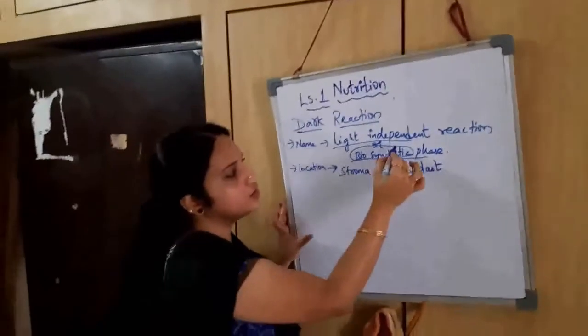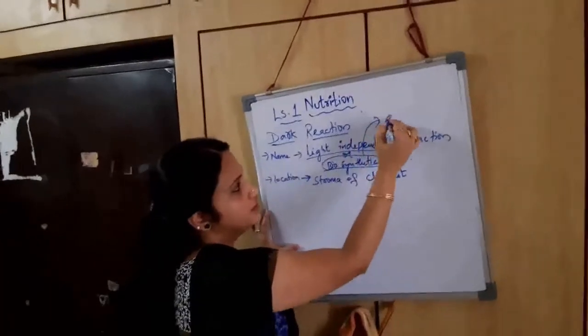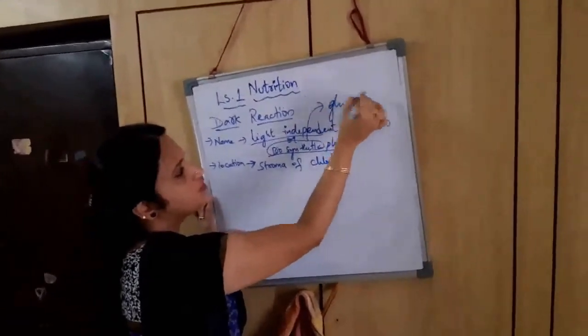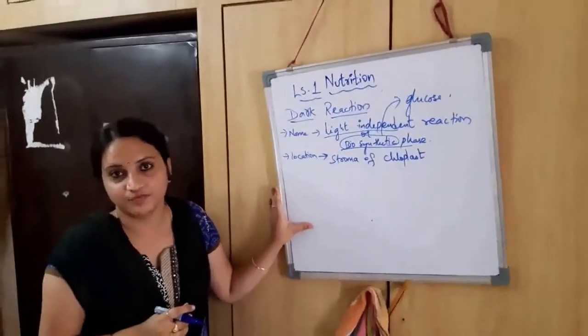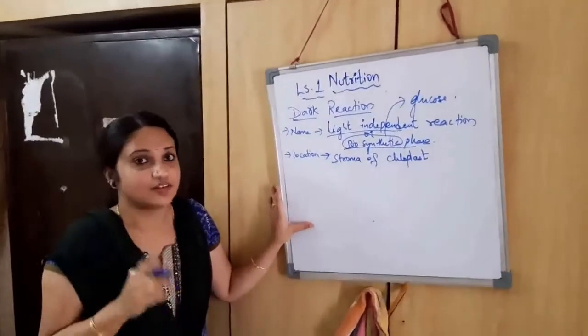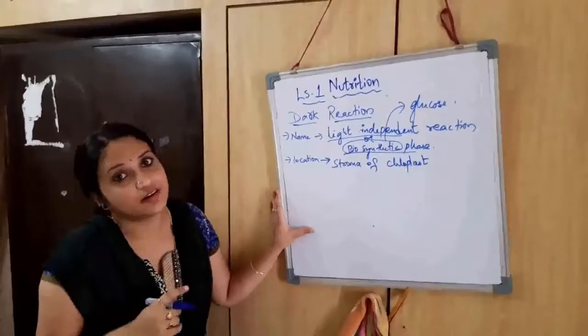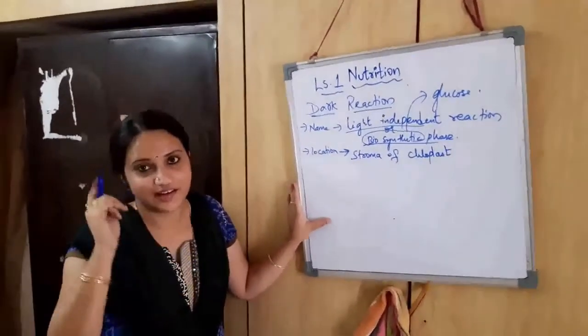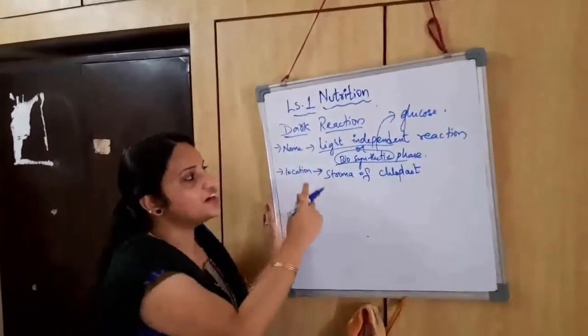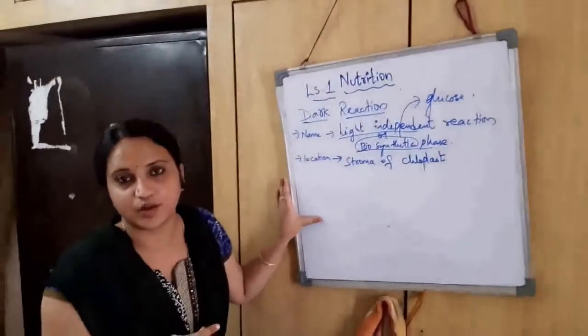Because in this phase only, glucose is produced or synthesized inside the plant. Okay. Whereas the light reaction I just mentioned as the photochemical phase. We can call it by another name, the light dependent reactions. So that is light dependent reaction, and this is light independent reaction, where it doesn't depend on light.